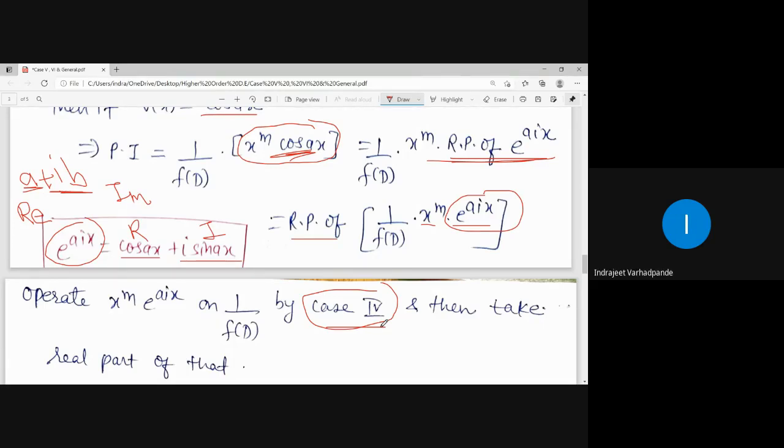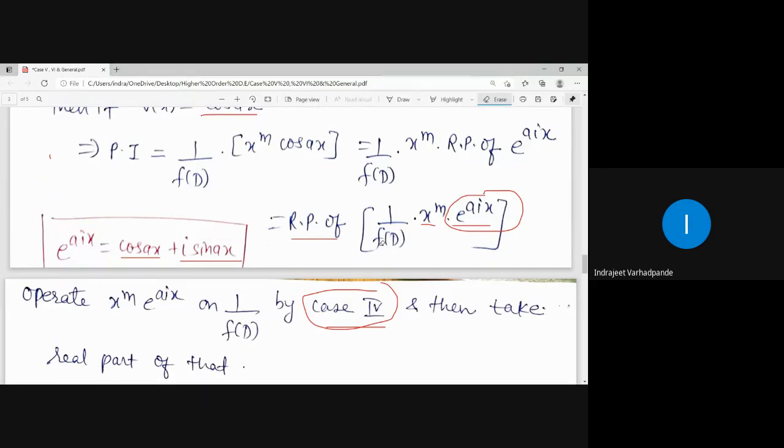What will be e to the power ix? Cos x plus i sin x. The value of a is 1. So e to the power ix is equal to cos x plus i sin x. What will be e to the power 2ix? Cos 2x plus i sin 2x. Clear? So that is how the simplification will go, right?